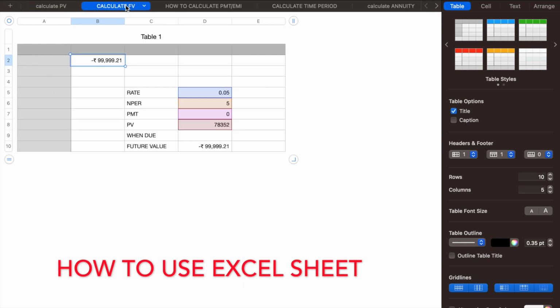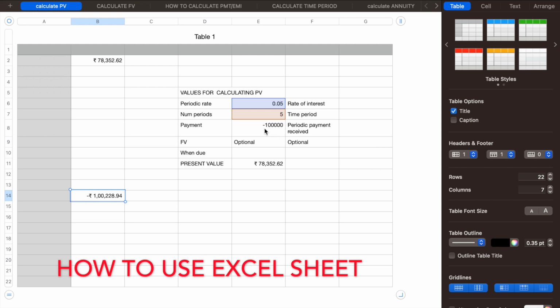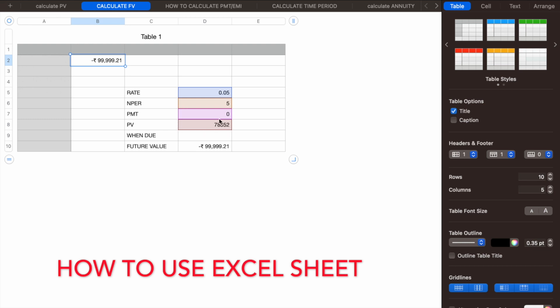So now if you want to calculate the future value, it is the same concept which I have just explained. It has got rate, it has got nper, that is the number of periods, 5 years. The payment will be 0, but the present value, the amount which you are going to put, is 78,352. That comes to 99,999 rupees. That is 1 lakh. The formula remains the same. The only thing is, in PV, for payment you put the payment which you are going to receive, whereas in future value you put the present value, the amount which you are going to put into the bank account.